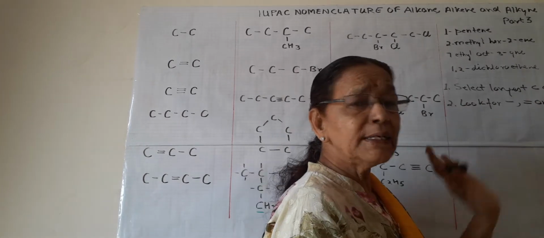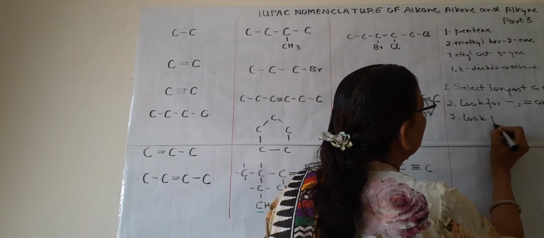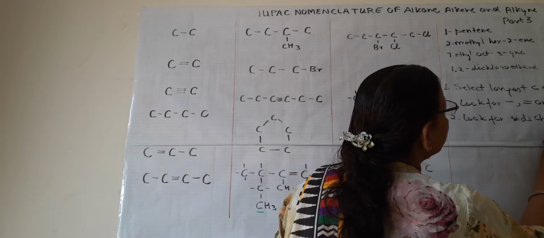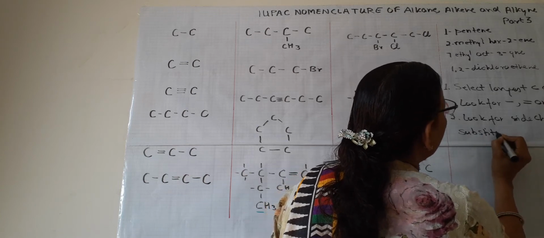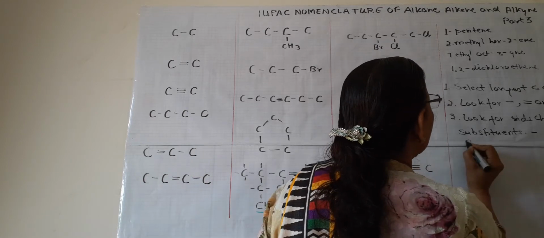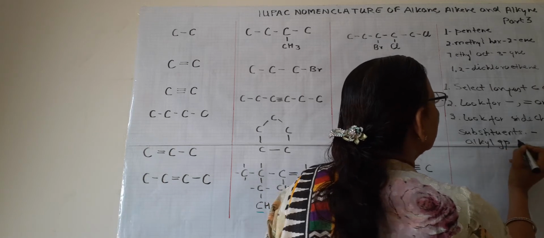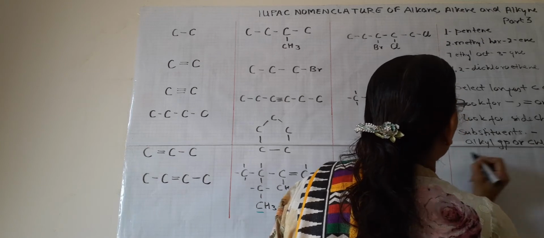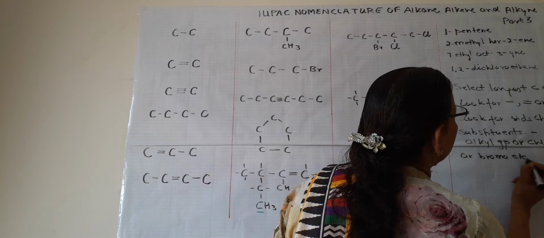Then look for these bonds, then look for side chains, and these side chains will have substituents. What are these substituents? Substituents may be alkyl group. We will just learn what is alkyl group, or chloro or bromo and so on.